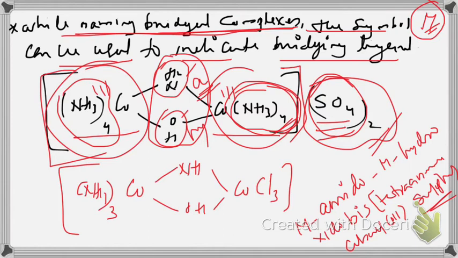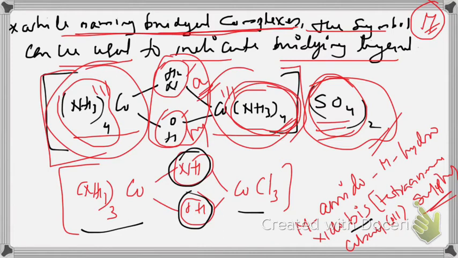In the second case, NH and OH are bridging ligands. Left side is cobalt and ammonia, right side is cobalt and chlorine. So they are not the same. So we cannot use a bis like representation here. You have to name it separately. So we have to start with bridging ligands. What is it? That is NH2 minus, imido.